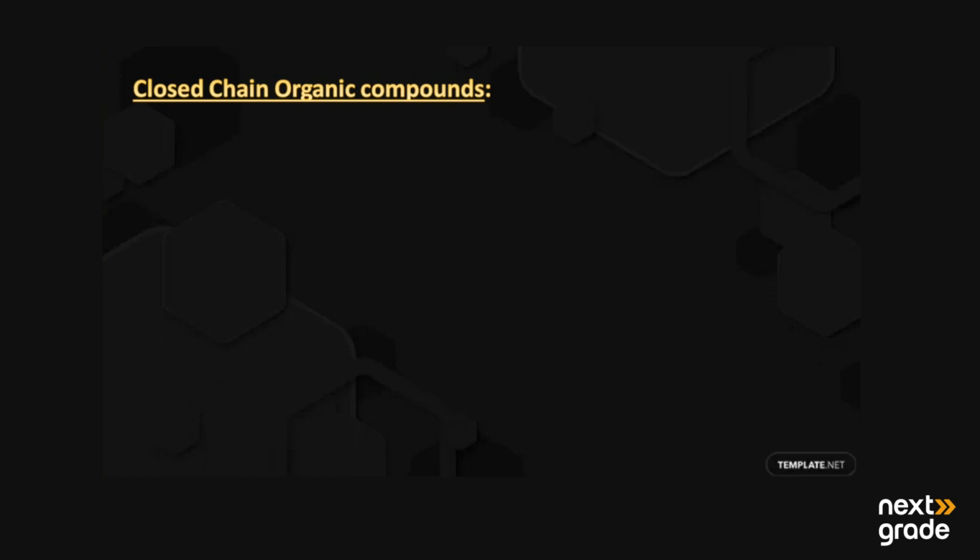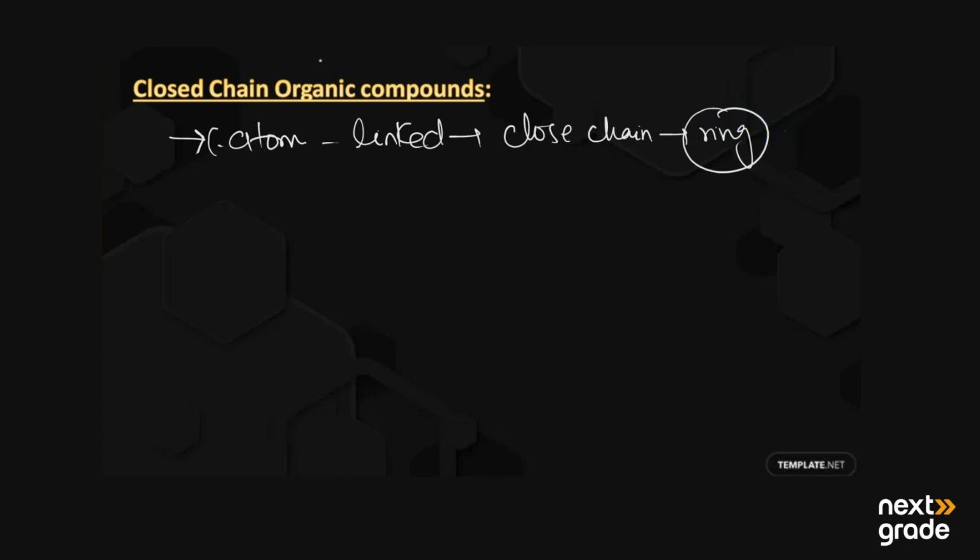Closed chain or cyclic organic compounds are the compounds in which the carbon atoms are linked together and form a closed chain structure, or they form a ring. So this is known as the closed chain organic compounds.